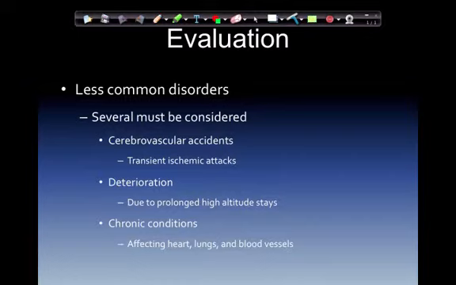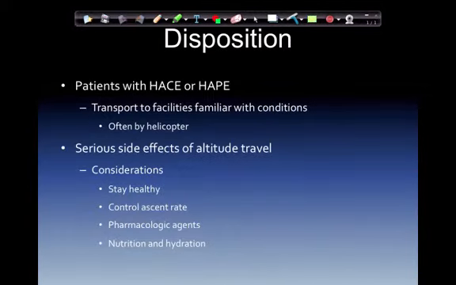An evaluation of less common disorders. Several must be considered if the patient is actually having a cerebrovascular accident or TIA, deterioration due to prolonged high-altitude stays, or chronic conditions affecting their heart, lungs, and blood vessels. And then as far as disposition, patients with HACE or HAPE transport to facilities familiar with the conditions, often by helicopter. Serious side effects of high-altitude travel.